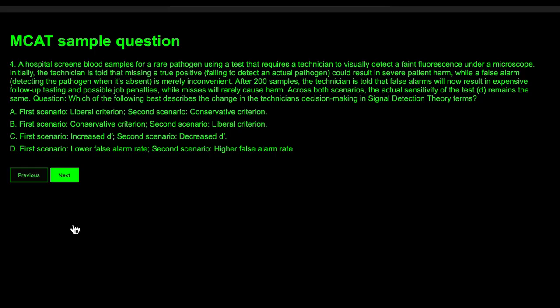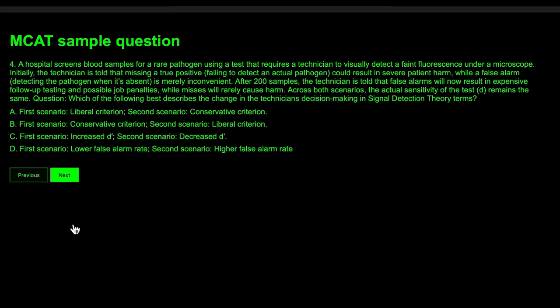Across both scenarios, the actual sensitivity of the test remains the same. Question: which of the following best describes a change in the technician's decision-making in signal detection theory terms? So, we need to define some terms here. First of all, liberal criterion. What does liberal criterion mean? Liberal criterion means you're more likely to say something is present. So you're more likely to have positives, right?